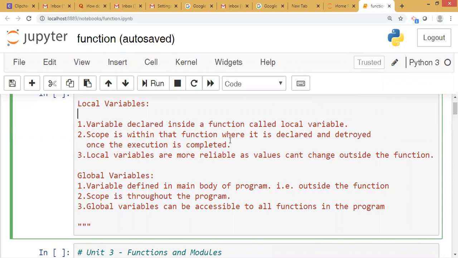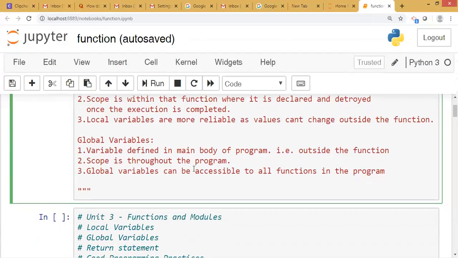Suppose in any function any variable is declared, then its scope is related to that function only. Once that execution is stopped, or once we go out of that function, local variable gets destroyed. But even though local variables are reliable, as values cannot change outside the function.